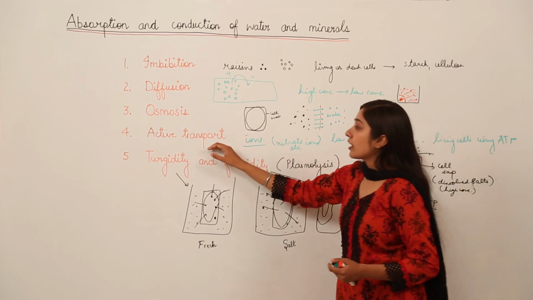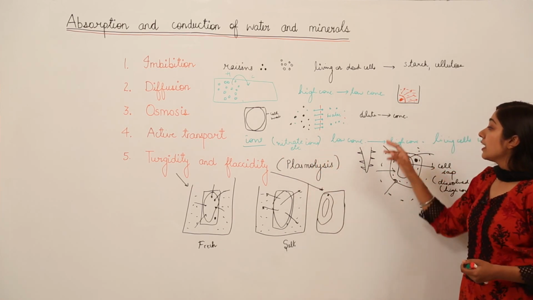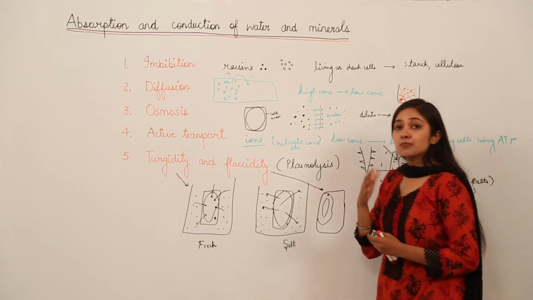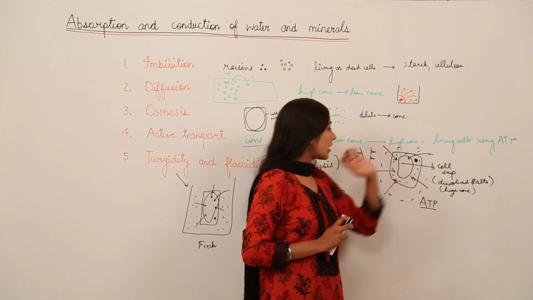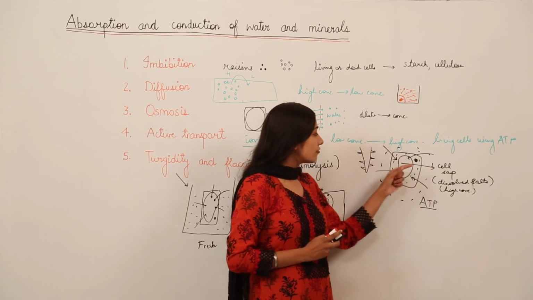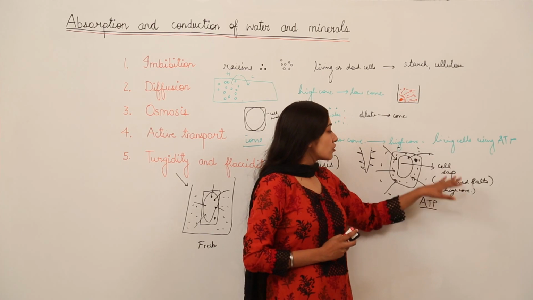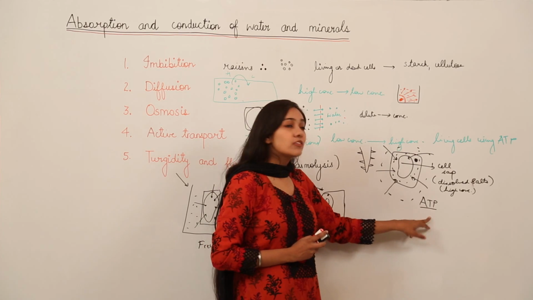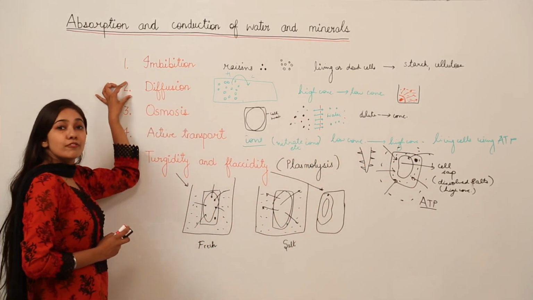Then we move on to active transport. This deals with the movement or the transport of ions, for example nitrate ions, from the region of low concentration to a region of high concentration, and this process of active transport needs what? Energy in the form of ATP, that is adenosine triphosphate. And you all know that we have cell sap, which is a solution present in the vacuole of the plant cell. It has dissolved salt, that is why it is at high concentration. So the movement will be from outside to the inner side of the cell in case of root hairs, and this requires ATP. Now this active transport is the opposite of diffusion.